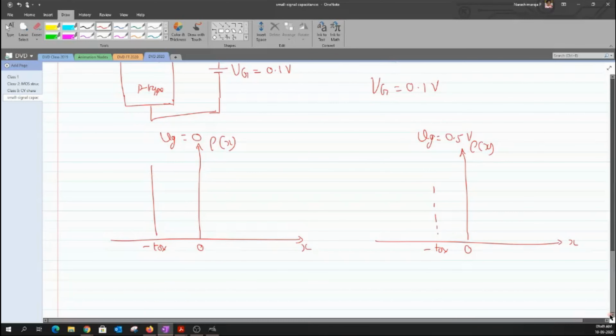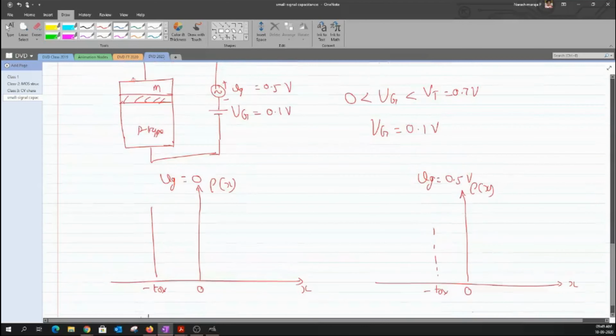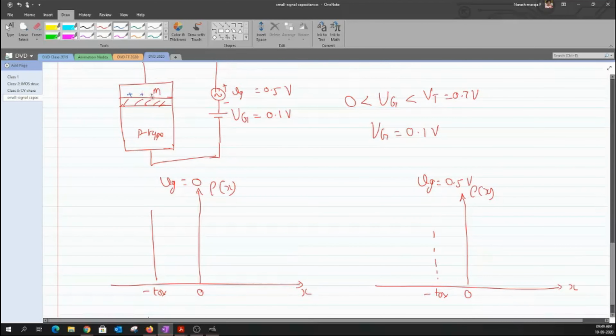Yeah. So now let us work on this. Now for this, in this case, the effective value or the composite signal is basically just 0.1 volt, whereas the composite voltage that I have over here is basically equal to 0.6 volt. Now, obviously, for 0.1 volt, you will have only a very small amount of charge being deposited on this metal.